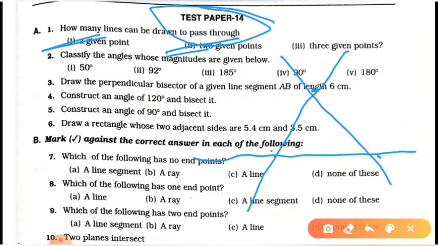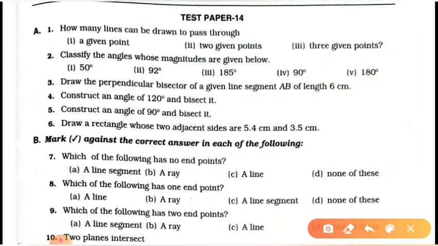Now students, proceed to the next question, question number 2. Classify the angles whose magnitudes are given below. Here magnitude 50 degree, that means it's an acute angle. The definition of an acute angle is more than 0 degree, less than 90 degree. Here 92 degree, that means an obtuse angle. An obtuse angle is more than 90 degree but less than 180 degree. Here 185 degree, it's a reflex angle. The definition of a reflex angle: the measurement of the angle is more than 180 degree but less than 360 degree.